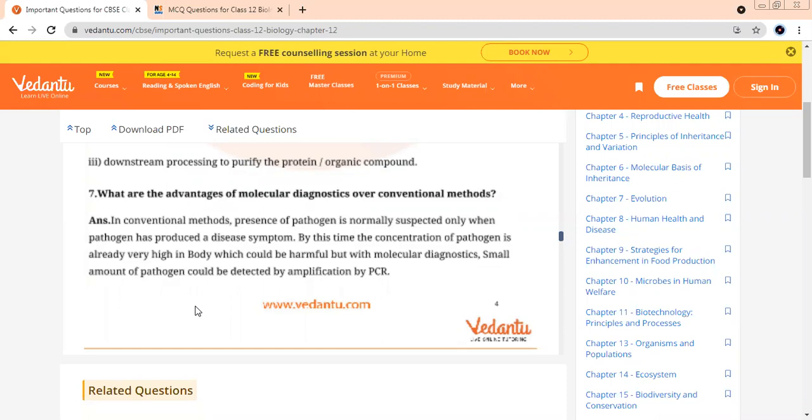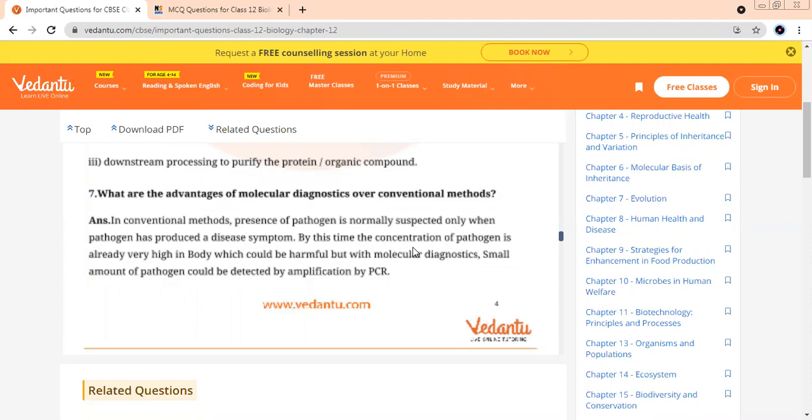Molecular diagnostics. We had talked about this also. What were the 2 traditional methods we had discussed when we did the chapter? One was urine analysis and second was serum analysis. These are the 2 traditional methods. They tell us about a disease, but only once the symptoms are there. By the time, the amount of pathogen in the body is already very high. So this is very, very harmful.